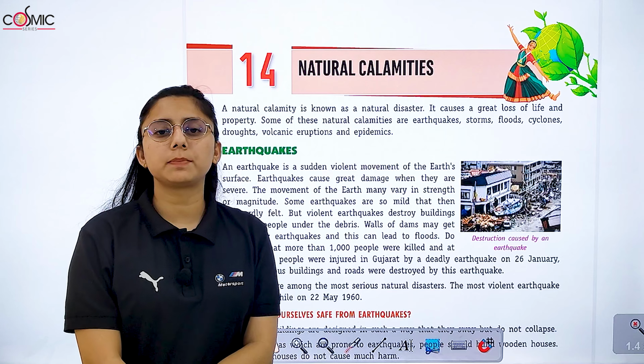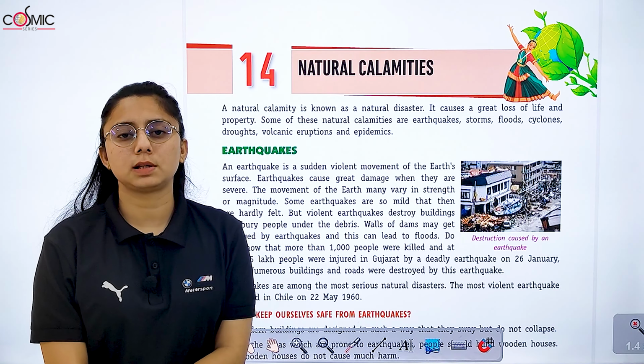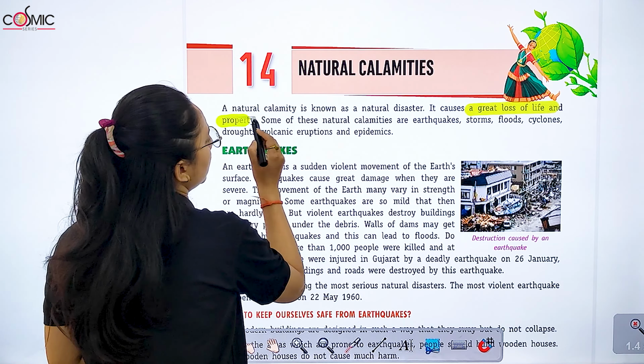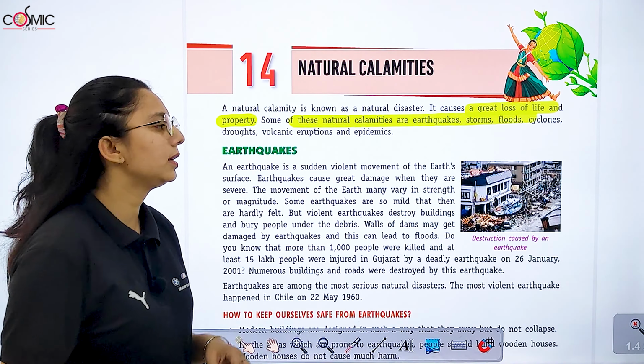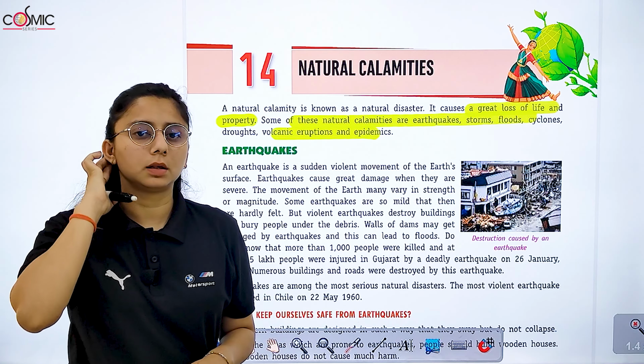Students, today let's start with chapter number 14, natural calamities. What are these? These are natural disasters that occur. They create great loss of life and property. Some of the natural calamities are earthquake, storm, flood, cyclone, drought, volcanic eruption and epidemic, right?